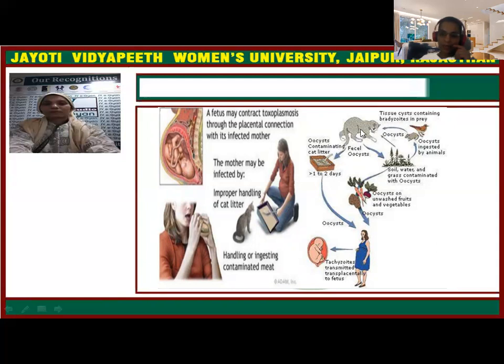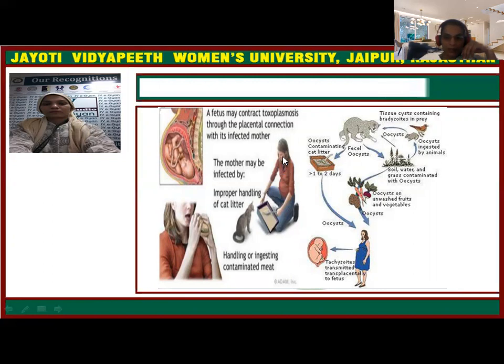The cat is a pet animal, so whenever its feces or litter is improperly handled, the pregnant female will get infected with Toxoplasma gondii. Again, handling or ingesting raw contaminated meat, or uncooked or improperly cooked food, will also infect the mother.